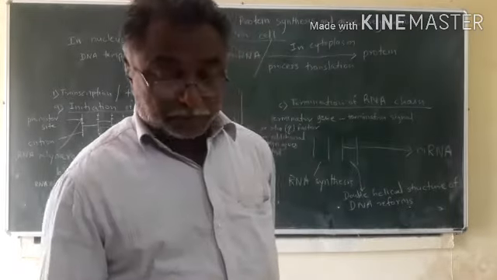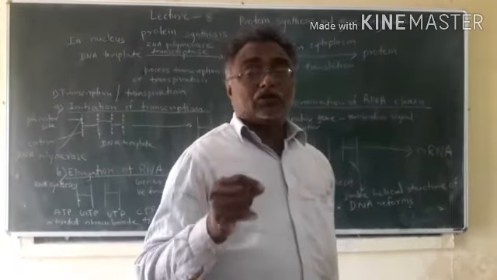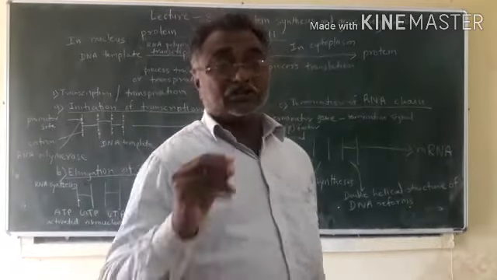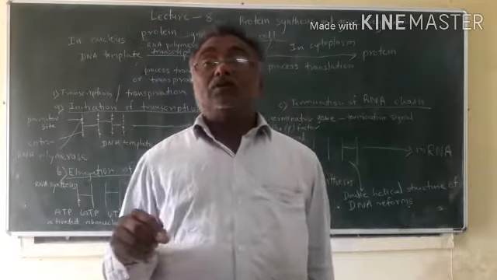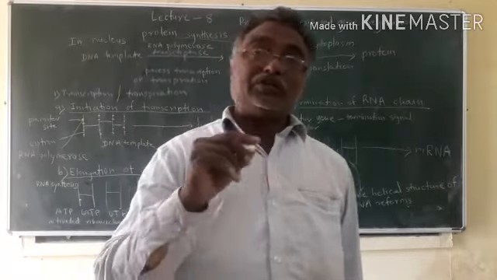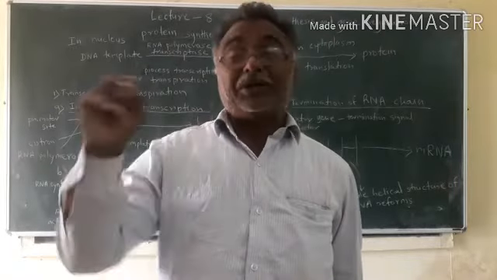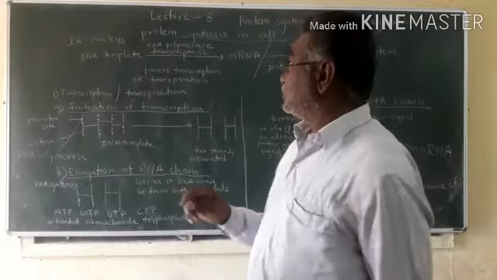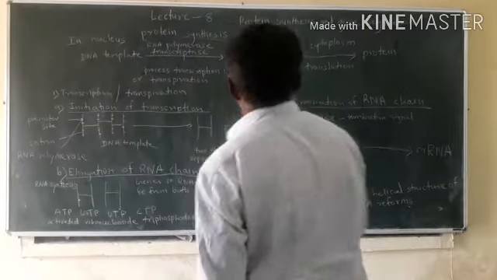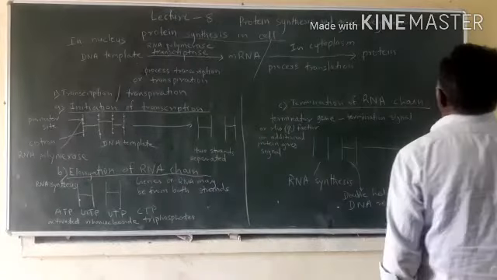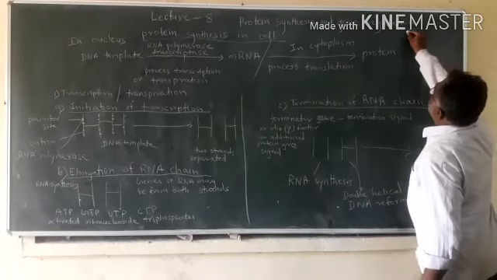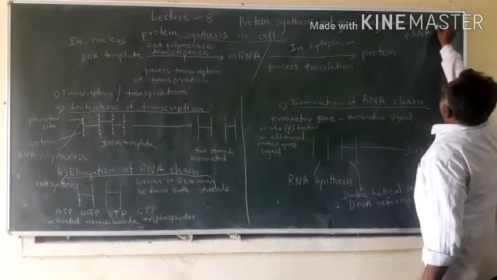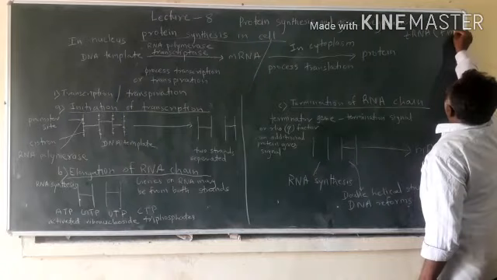So in a unicellular organism, if the amino acid methionine is there, then it is written as F-mate. F-mate means tRNA F-mate. It is written as tRNA F-mate.